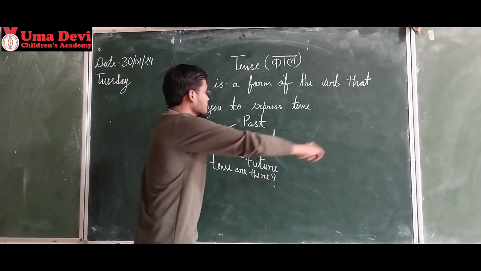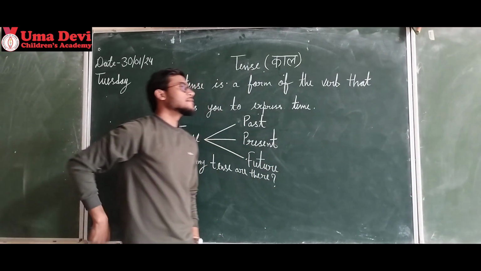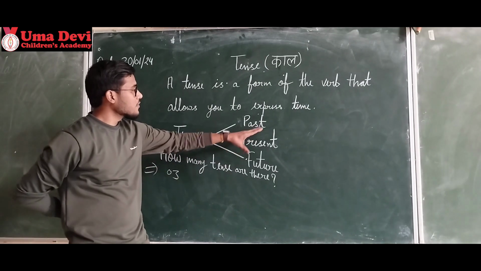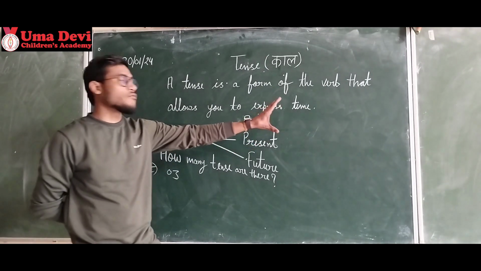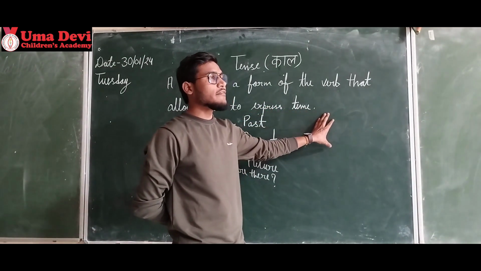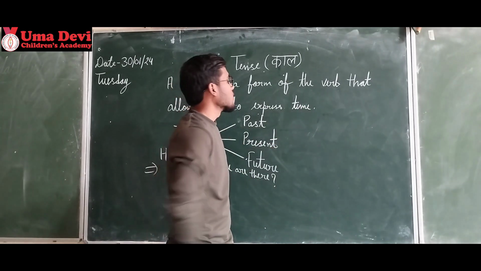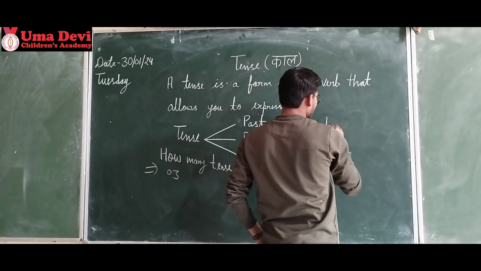Now we differentiate the rest into 4 subtypes that we call subtenses. I am writing here.